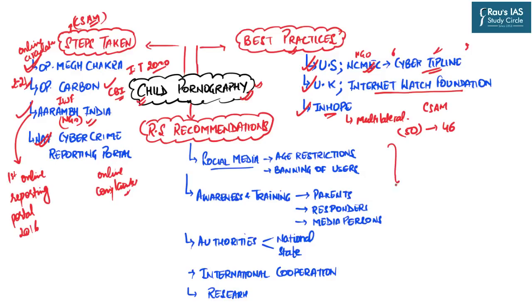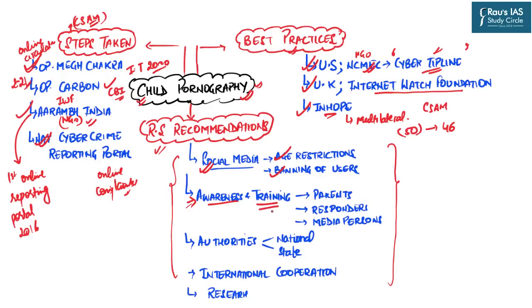In this very line, there are certain key recommendations also provided by a Rajya Sabha committee. Its first recommendation is in relation to social media or online platforms. It says it includes age restrictions at the stage of account creation, as well as banning of users posting child exploitation content. The second important recommendation is in relation to awareness and training programs.